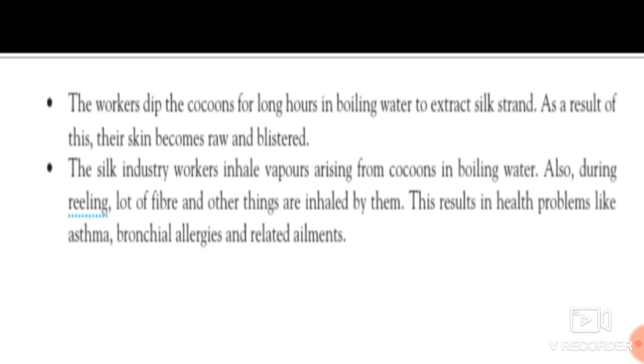Also during reeling, a lot of fiber and other things are inhaled by them. These result in health problems like asthma, bronchial allergies and related ailments.